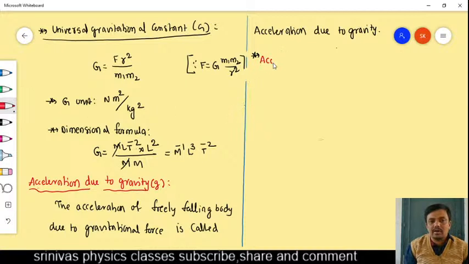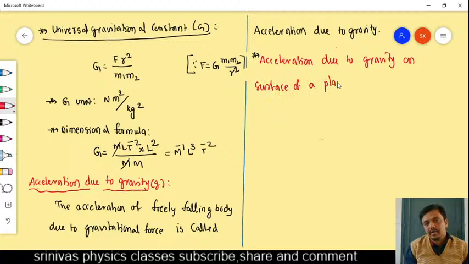We can find out the acceleration due to gravity on a certain planet. On the earth I will find out acceleration due to gravity on the surface of a planet. How to find it? For that, we have to take a planet.